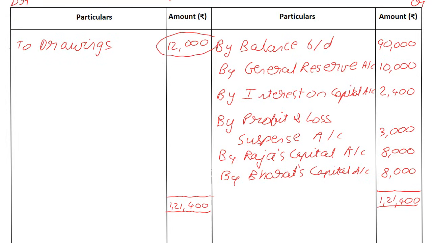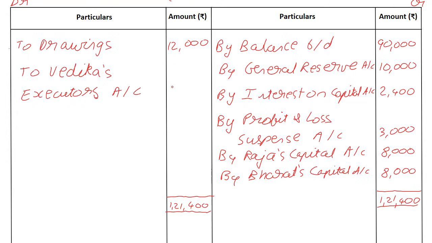So I need to subtract 12,000 from that number. 1,21,400 minus 12,000 should be about 1,09,400. So to Vedika's executors account, 1,09,400. And of course, be neat.